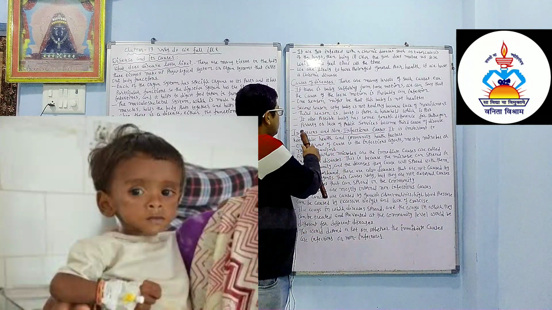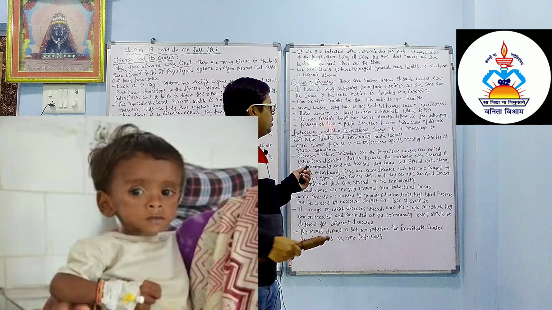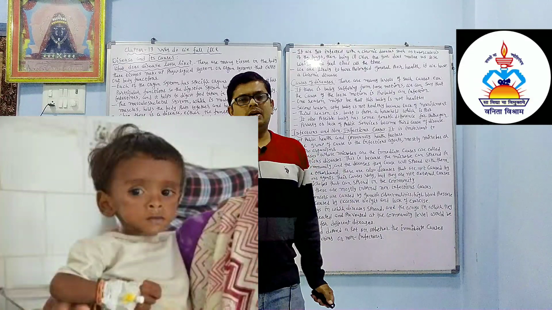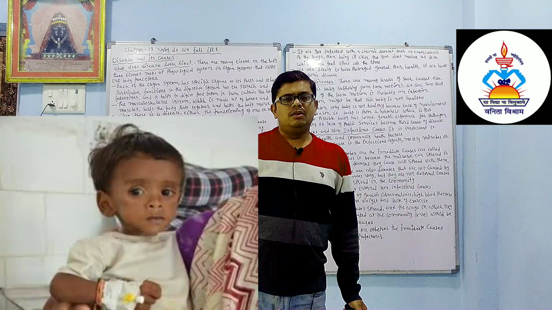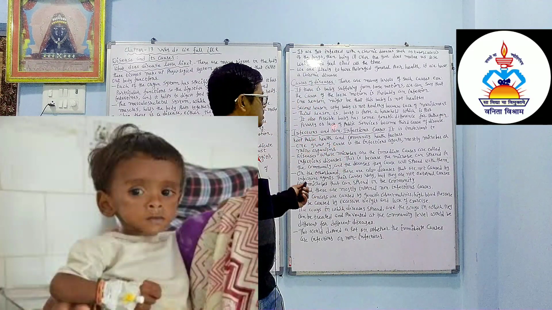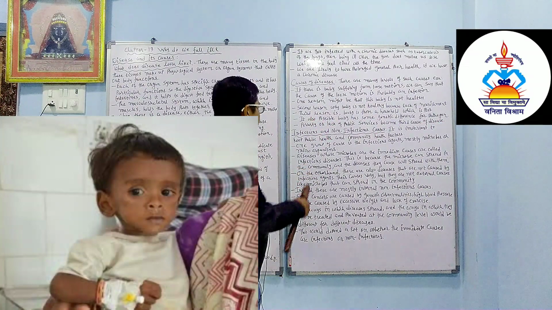Poverty or lack of public service becomes a third cause of disease. Like we know that we have municipal corporations, they are doing really good work. But if the municipal corporation's sanitation is not proper, or waste management is not proper, then there is a chance that disease will spread. So poverty or lack of public service becomes a third cause of disease.